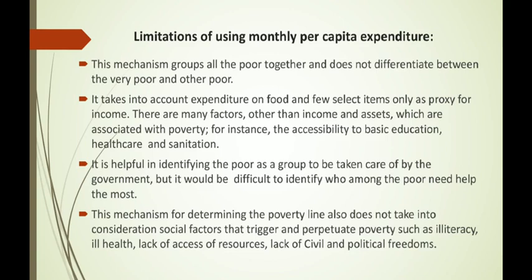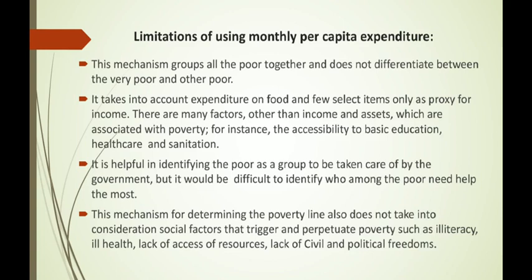This mechanism groups all the poor together and does not differentiate between the very poor and other poor. It takes into account expenditure on food and few select items only as proxy for income. There are many factors other than income and assets which are associated with poverty. For instance, the accessibility to basic education, health care, safe drinking water, and sanitation.